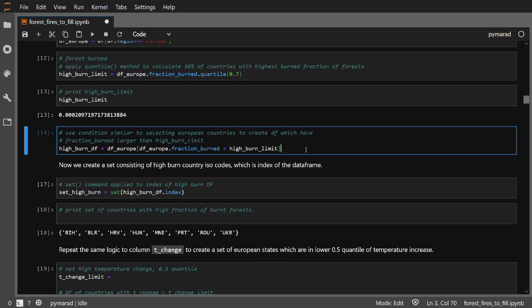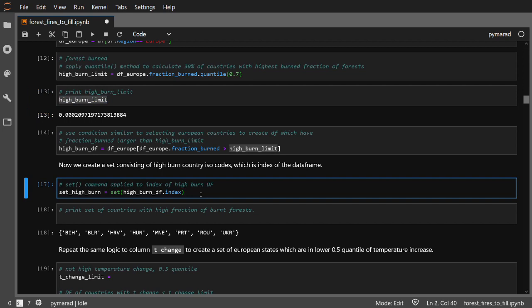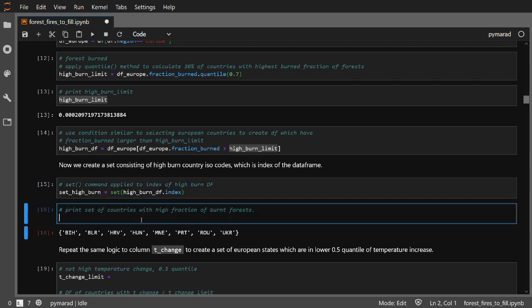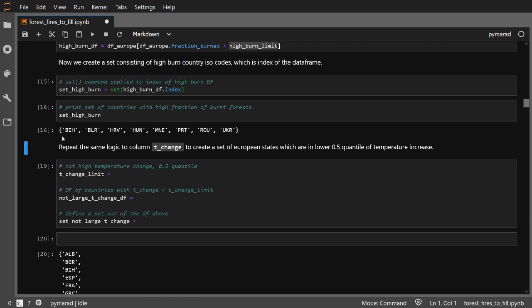The high burn countries we are going to select again from the European data frame, and the condition is that the values of the column fraction burn need to be greater than high burn limit, which is our quantile from before. And then last step is to convert the data frame into a set. That's done by the command set, then I put the high burn df, and I'm interested only in the ISO codes, therefore that's the index of our data frame, therefore dot index. Again, we can check how our set looks like, so set high burn, and it is really a set, you can see it by the curly brackets, and 3-letter ISO codes.